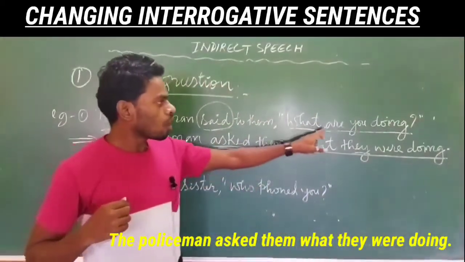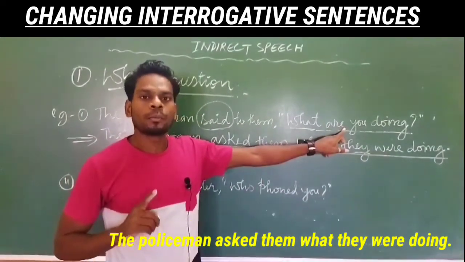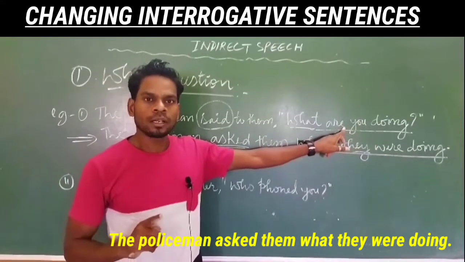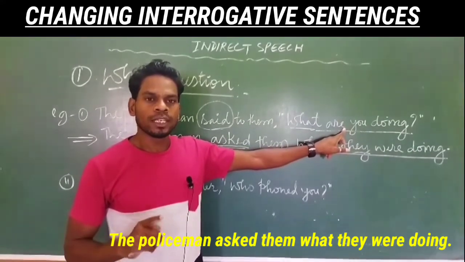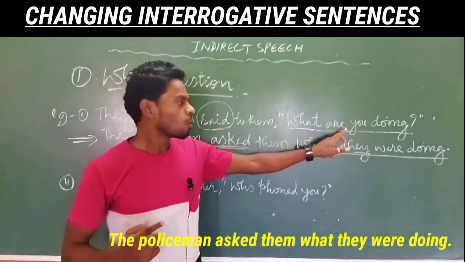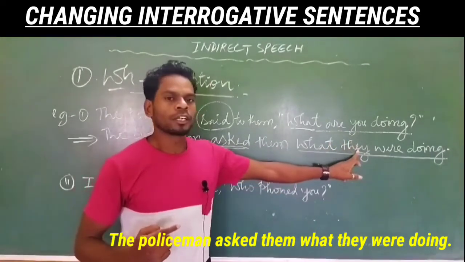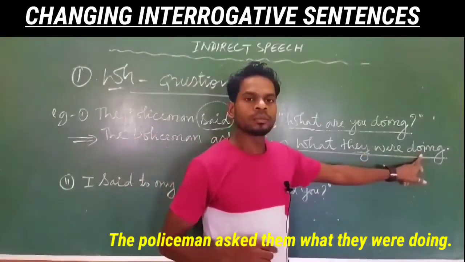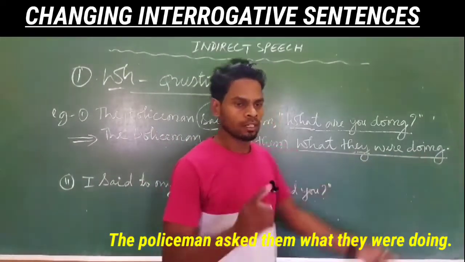This "what are you doing" is in present continuous tense, and according to the rule, when you change direct to indirect, present continuous tense changes into past continuous tense. So here "they were doing" is past continuous tense.